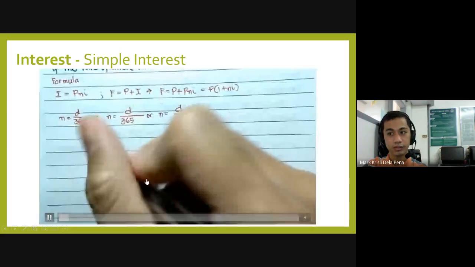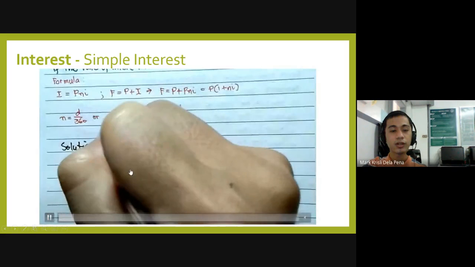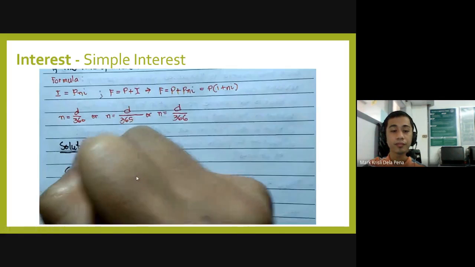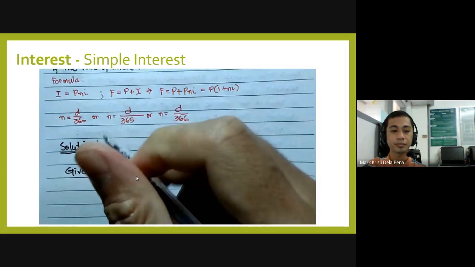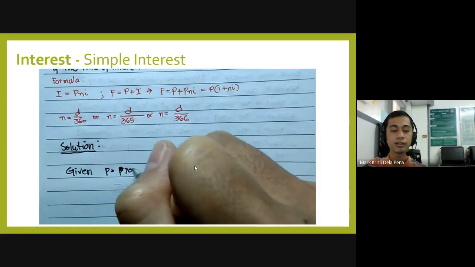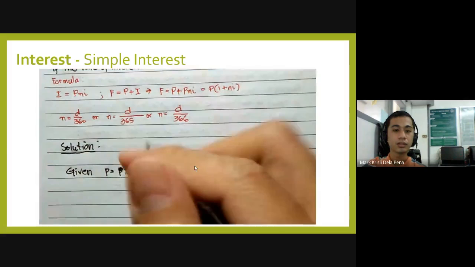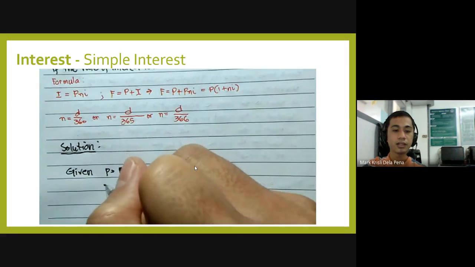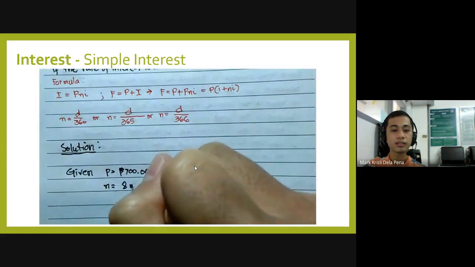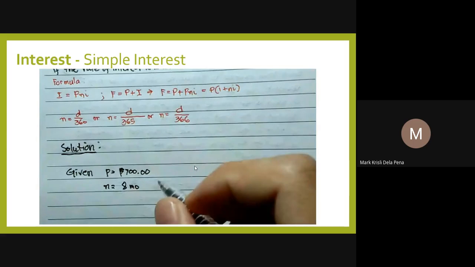Now, again, here is the video showing how the problem was being solved. We have the given values. We have P, which is equal to 700 pesos. Then we also have our N. Now the given is 8 months, but we have to convert it into years.